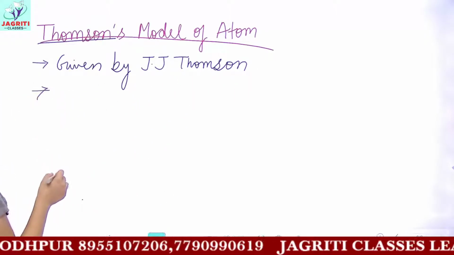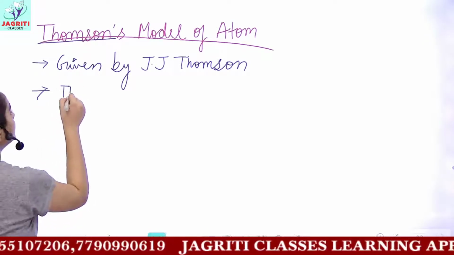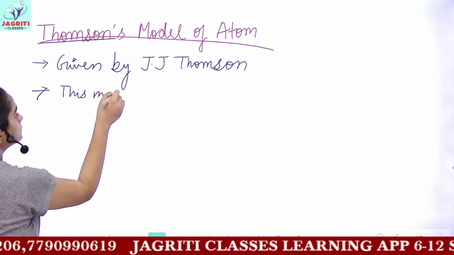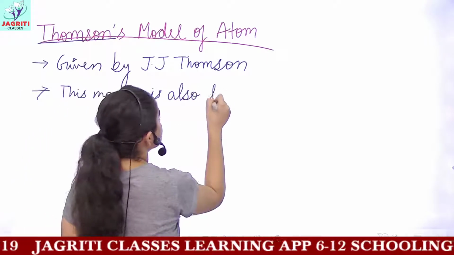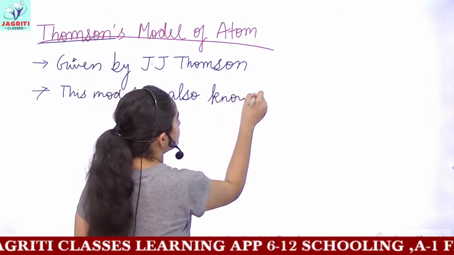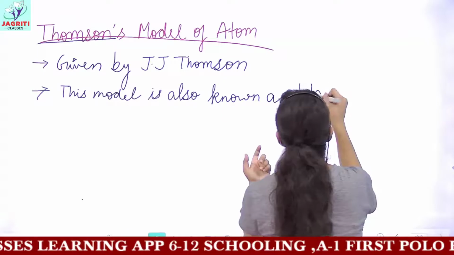The next is what? This model is also known as the watermelon model.